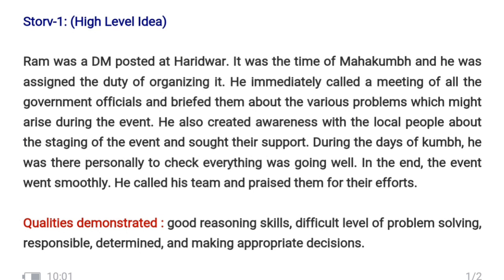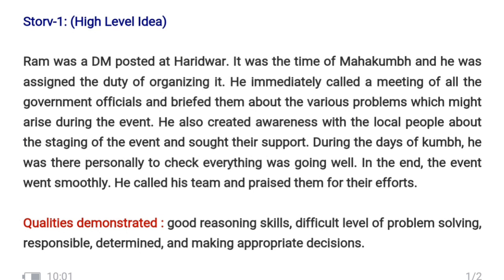during the event. He also created awareness with the local people about the staging of the event and sought their support. During the days of Kumbh, he was there personally to check everything was going well. In the end, the event went smoothly. He called his team and praised them for their efforts.